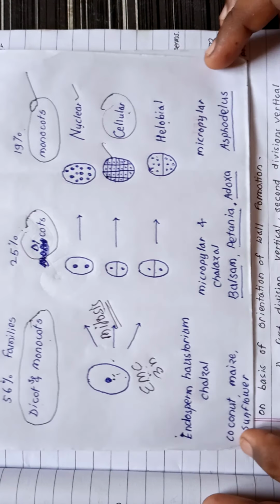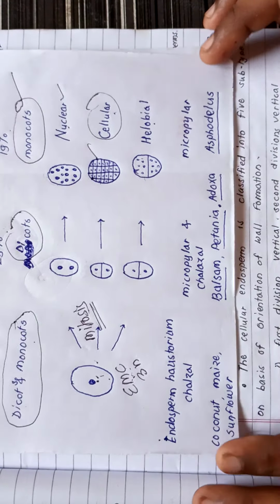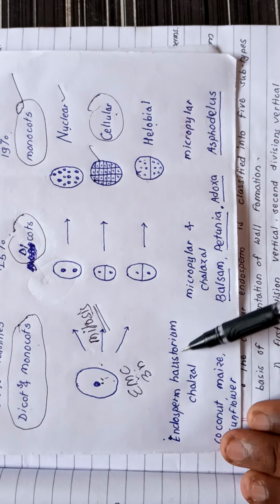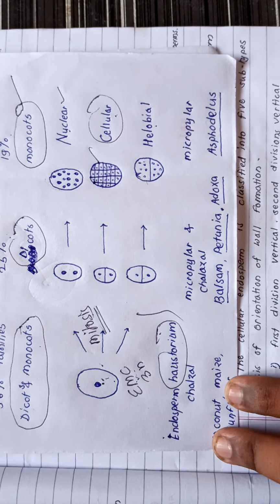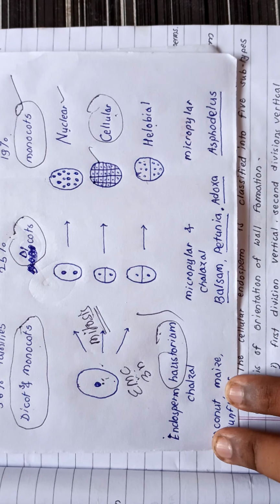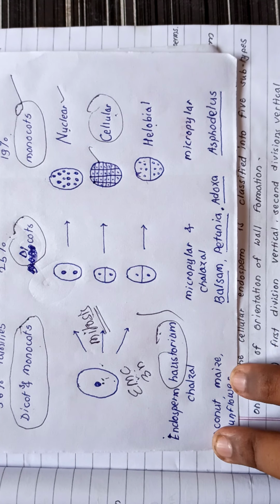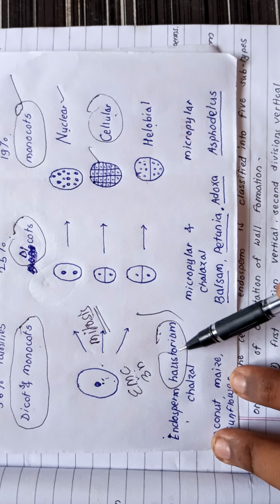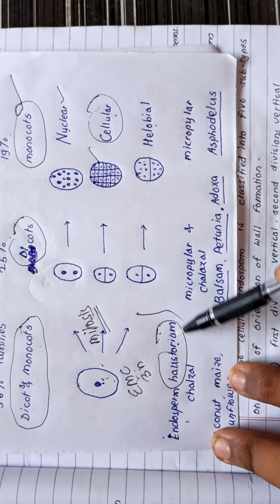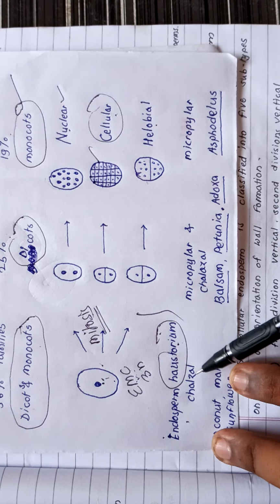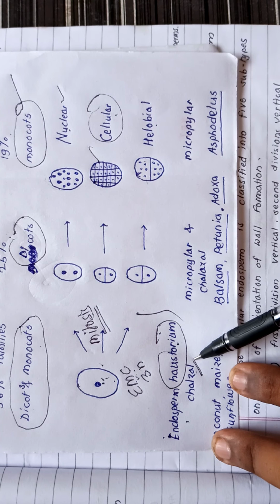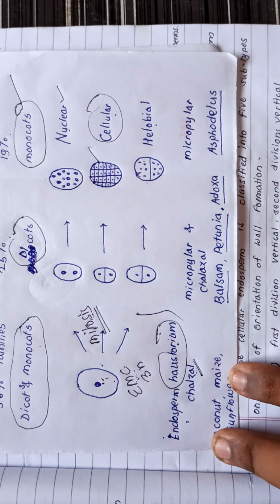Then another very important difference, that is the endosperm haustorium. What is haustorium? It is a root-like structure which absorbs the food and supplies it to the endosperm. The endosperm haustoria, the roots of endosperm, are present at the chalazal end in nuclear endosperm.